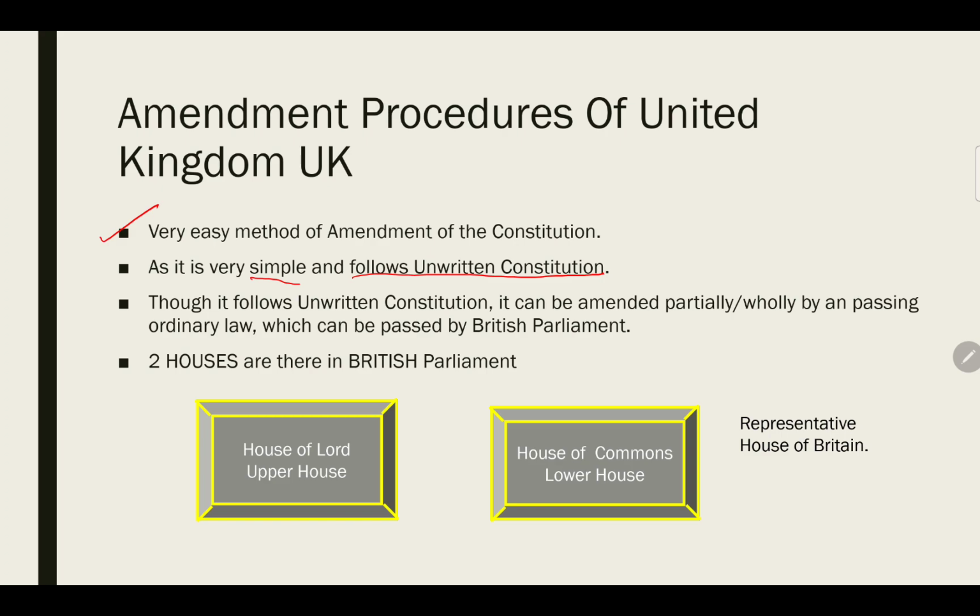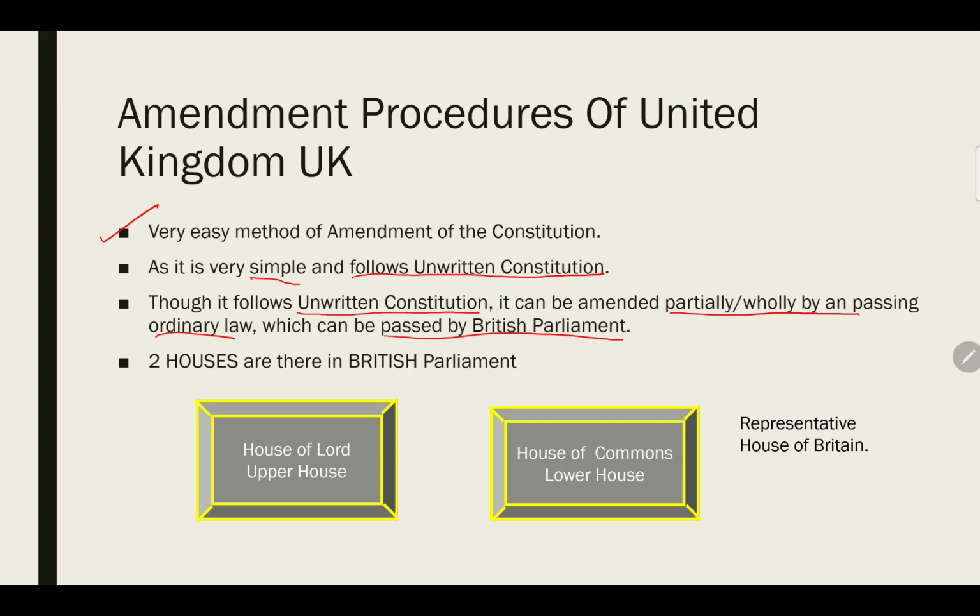They follow an unwritten constitution, and by now I am sure you have understood what an unwritten constitution is. Though Britain, the United Kingdom, follows an unwritten constitution, it can be amended partially or wholly by passing an ordinary law, which can be passed by the British Parliament.